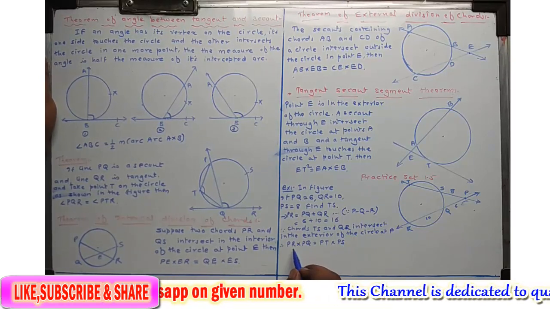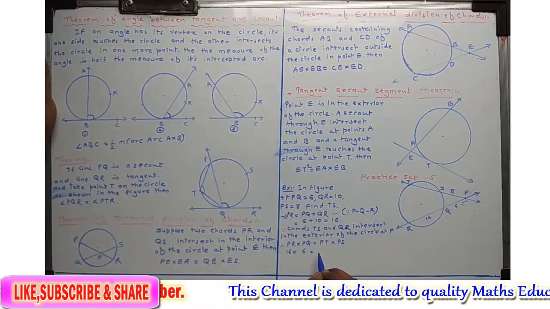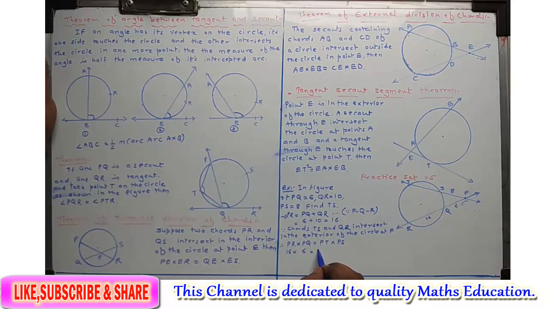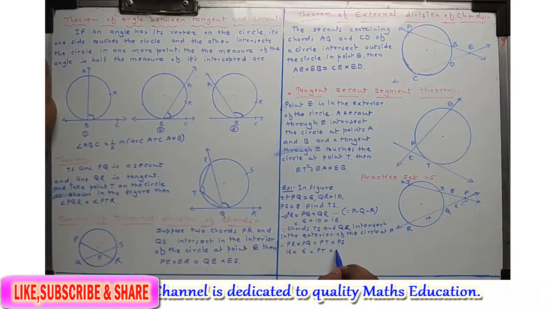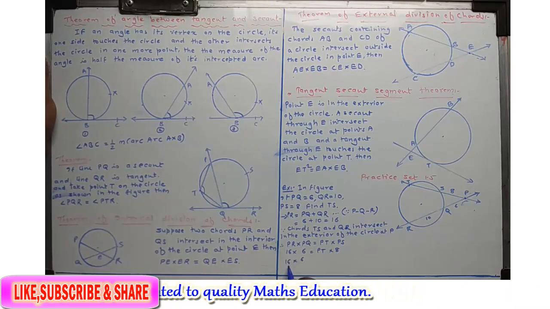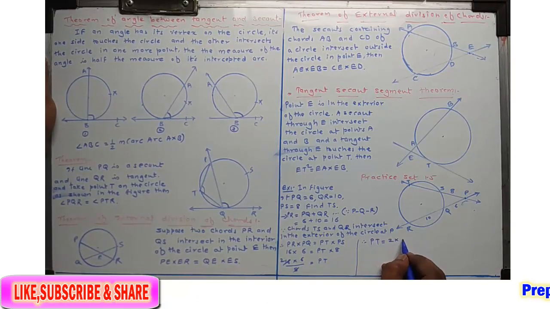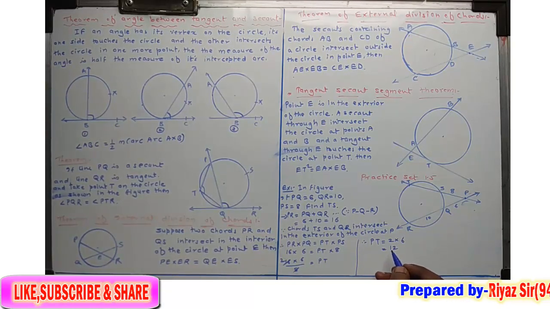Okay, just substitute the values. PR is 16 into PQ is 6 is equal to PT, we have to find PT, into PS, that is 8. So you will get 16 into 6 upon 8. This 8 gets divided here: 8 ones are 8, 8 twos are 16, and therefore PT is equal to 2 into 6, that is equal to 12. So PT is equal to 12 we got.